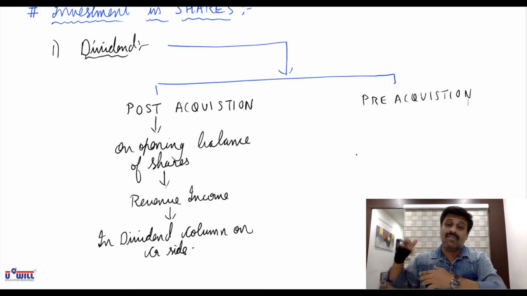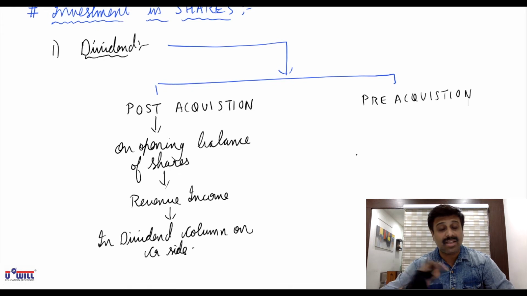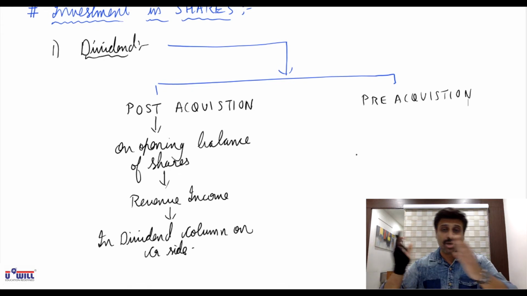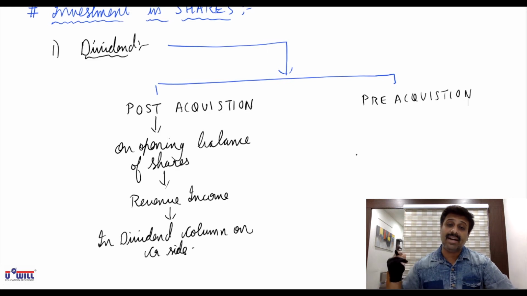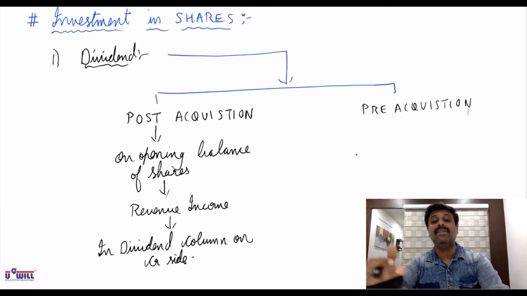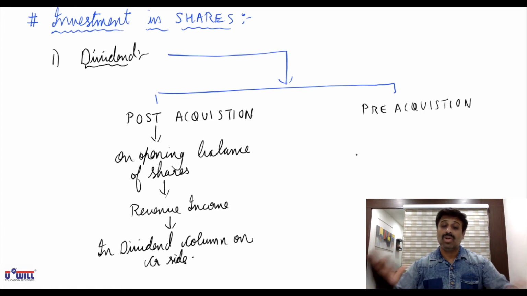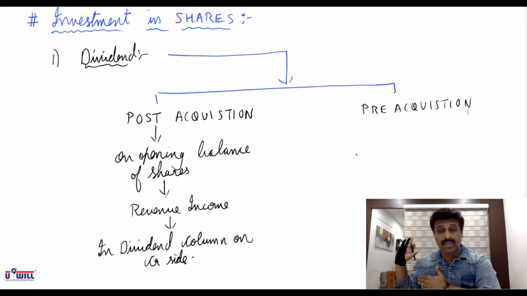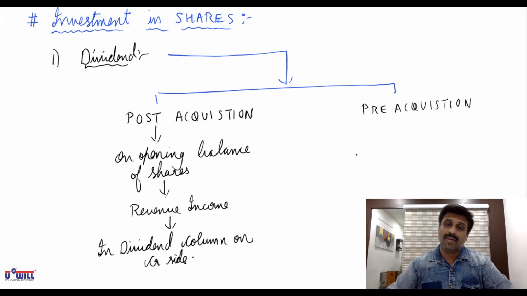Now you may ask a question, why is the company giving the dividend in May? Because finalization of accounts is done on 31st March. After that, the shareholders meeting is conducted, the annual general meeting is held. Whatever dividend is proposed or recommended by the board of directors is approved by the shareholders. After that approval, the company gives the dividend to you. This whole process takes some time. So last year's dividend, whose accounts were finalized on 31st March, the company pays in the month of May after the approval of shareholders.